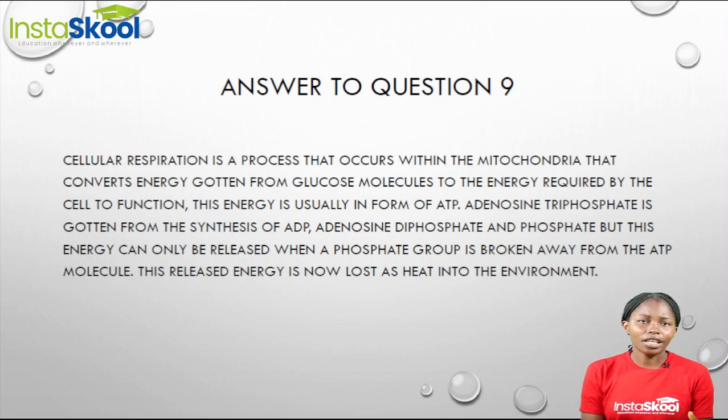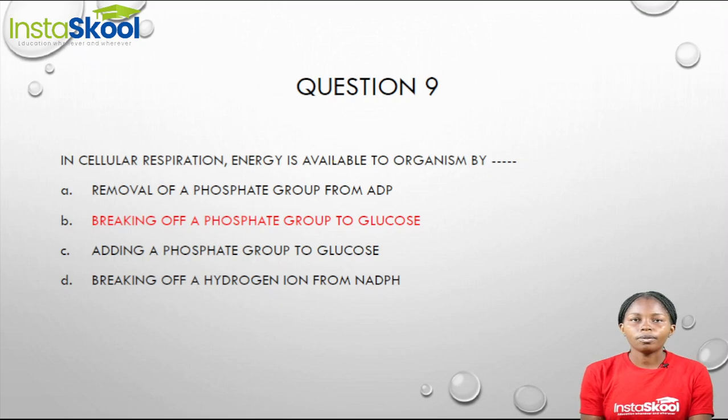But how is this energy released? It is released when a phosphate group is broken away from the adenosine triphosphate molecule. This released energy can be lost as heat from the body into the environment. Now, when we go back to our options, we can see that our option B best explains how energy is available to an organism by breaking off a phosphate group to glucose.